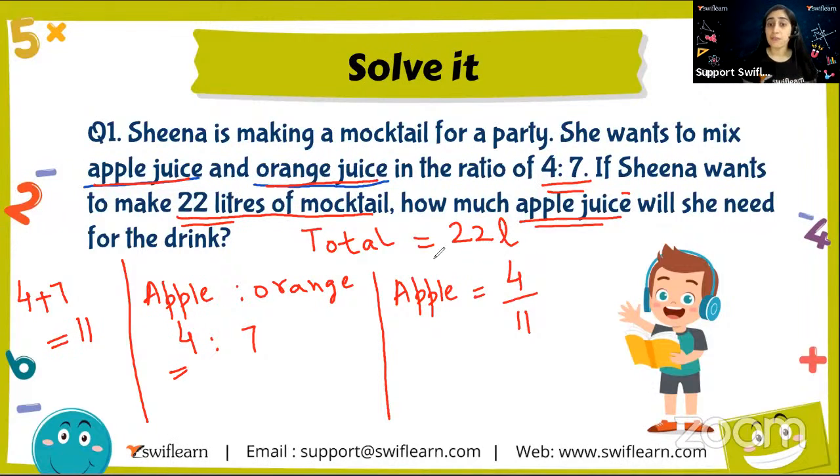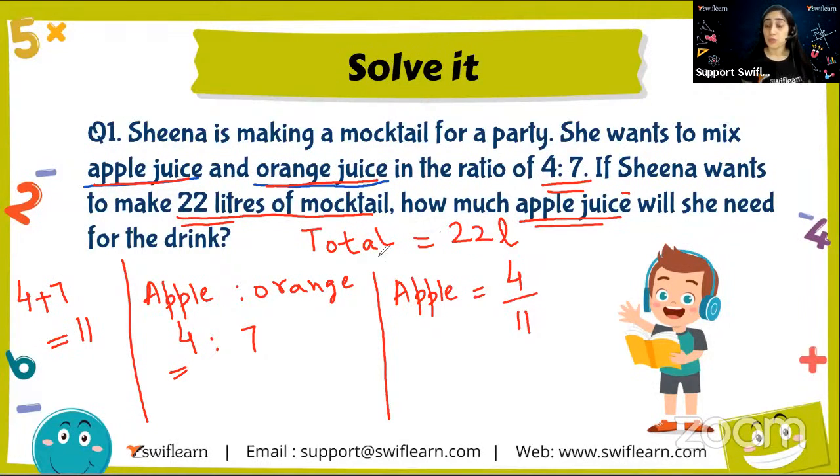So now if I have to calculate the ratio or the proportion or the part or the amount of apple juice, I'm giving you various words, the words which are there in different types of questions. So you know exactly how these words are used to solve these questions.